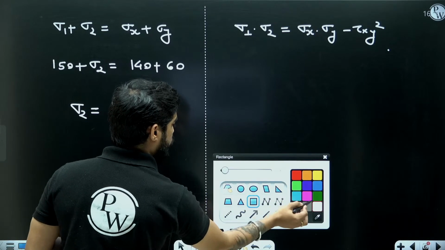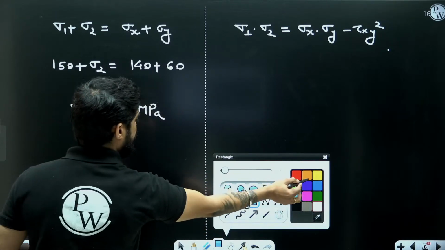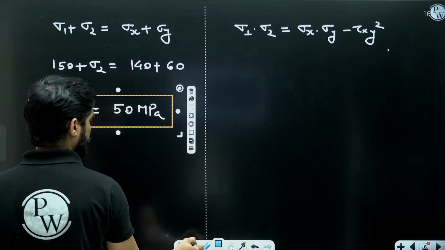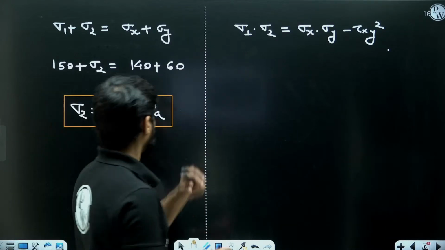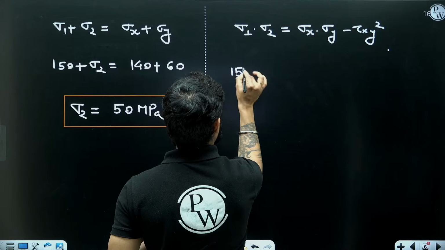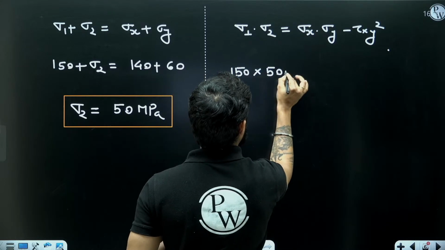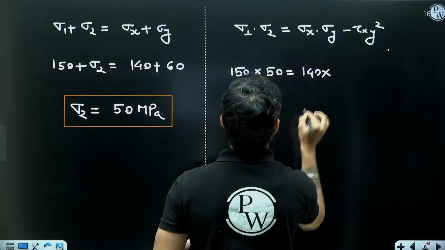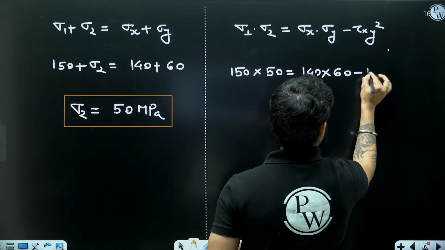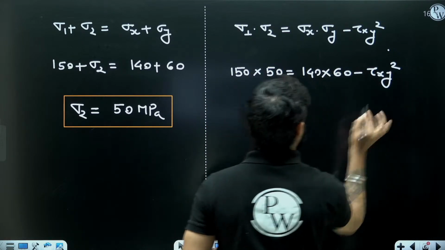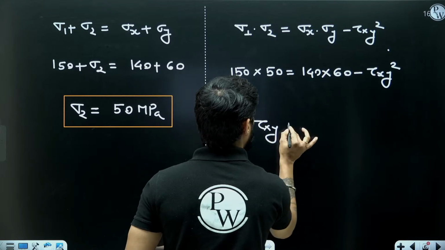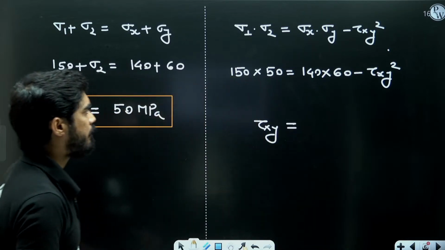Now once you get sigma 2, you can put it here. So it will be 150 multiplied by 50 equals 140 multiplied by 60 minus tau xy square. Now this is very easy to solve, and you will get the value of tau xy.